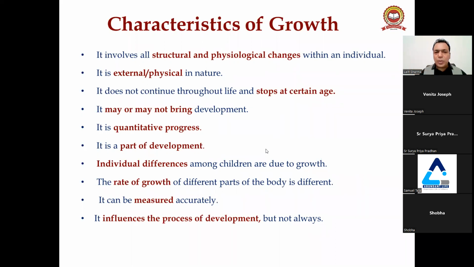Individual differences among children are due to growth. We have seen some children have good growth, a good physical structure, and some are lean. That means it is due to growth. The rate of growth of different parts of the body is different, and it can be measured accurately. And the last point is that growth influences the process of development, but not always. Sometimes growth influences development, but not always.